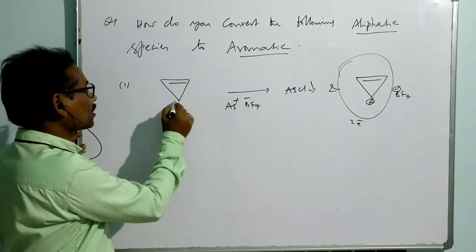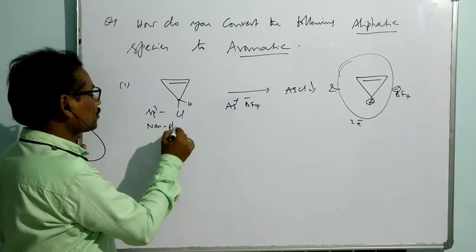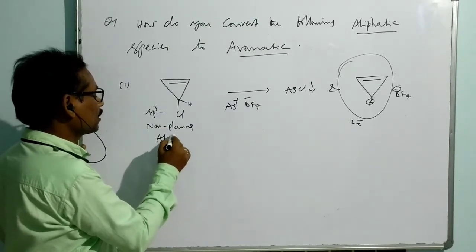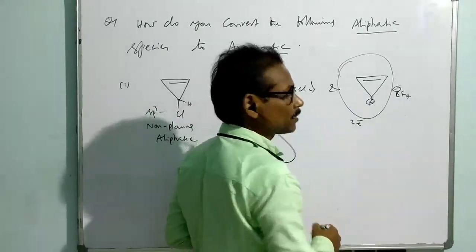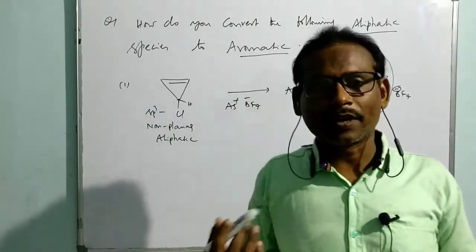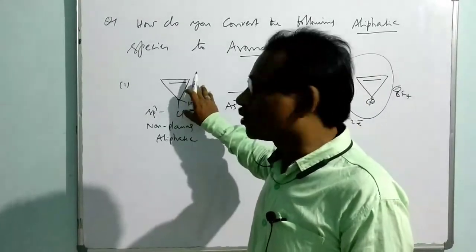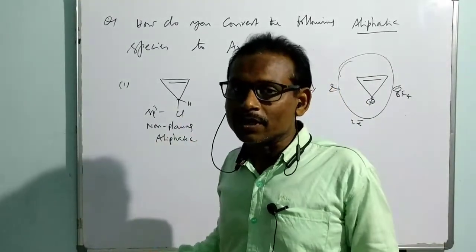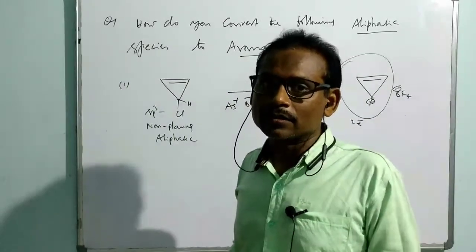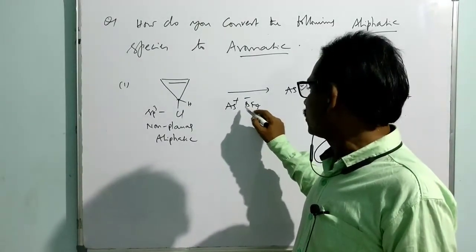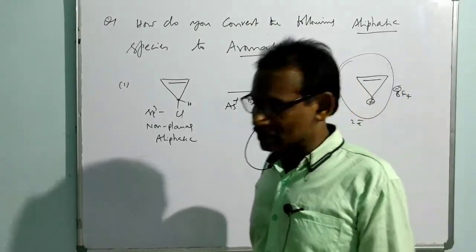What is the hybridization of this carbon in the starting compound? sp3. sp3 means non-planar, and non-planar means aliphatic. Basically it is aliphatic, but it is converted into aromatic. So we are trying to convert aliphatic into aromatic by using an appropriate reagent. Here we are interested in just ionizing this compound, taking out the Cl minus with the help of an appropriate reagent. Normally we use the Ag plus ion reagent, that is silver fluoroborate. Silver fluoroborate is used as the reagent.